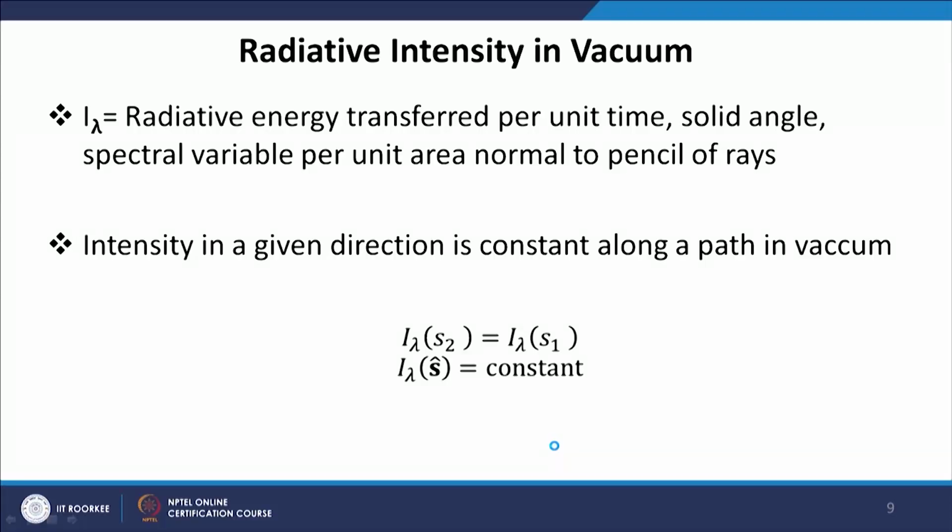This is the definition we have already discussed, and we will see how this intensity changes over space and time. Intensity in vacuum will remain constant, because in vacuum there is no participating media. The intensity will not suffer absorption, the radiation will not suffer emission from any gas or particles, and there will not be any scattering.